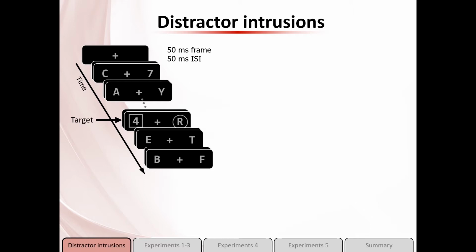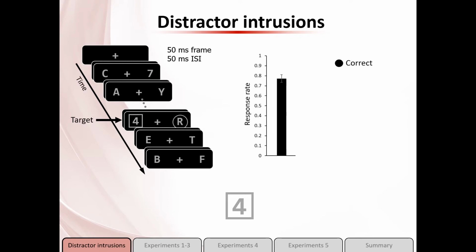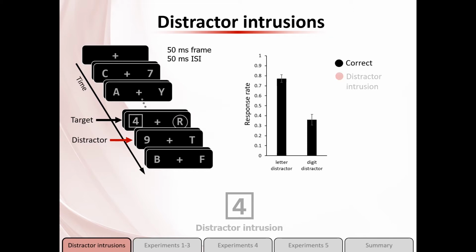Many studies have shown that we're surprisingly good at attending and reporting this kind of target, even at very high speed. In this case, in a study from our lab, each frame appears for 50 milliseconds, yet accuracy is about 80%. However, all it takes to ruin this high accuracy is to change one small detail. If you change the stimulus that follows the target from a letter to a digit, accuracy drops from 80% to about 40%. And why? Because the rest of the time, people report seeing the wrong digit inside the square.